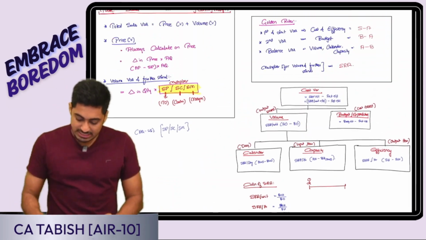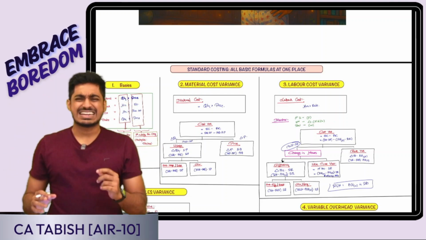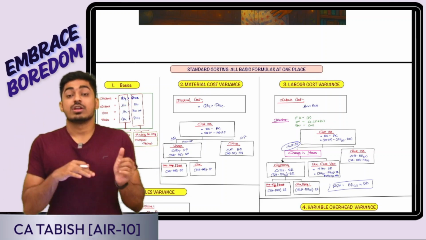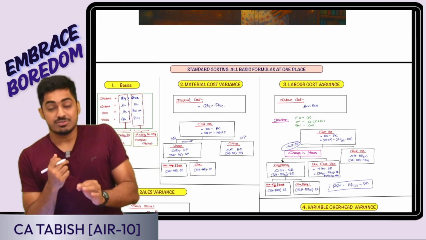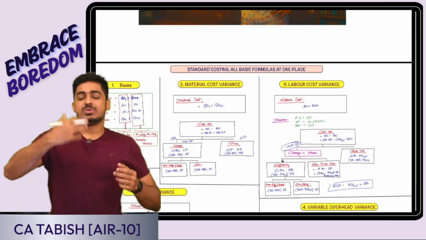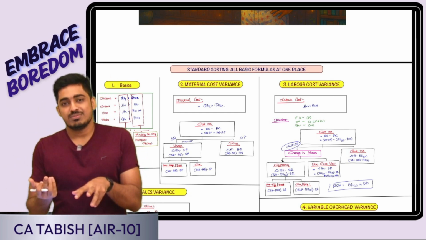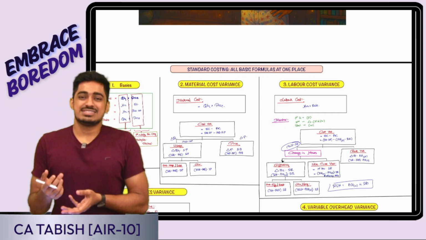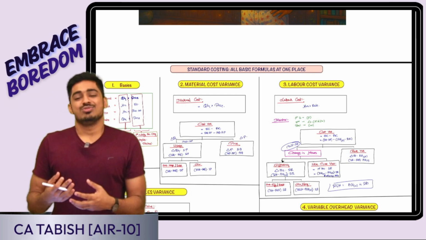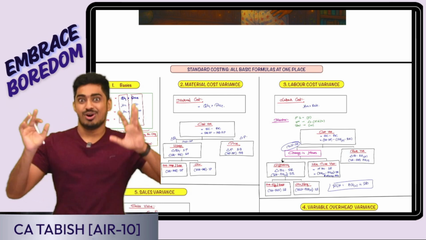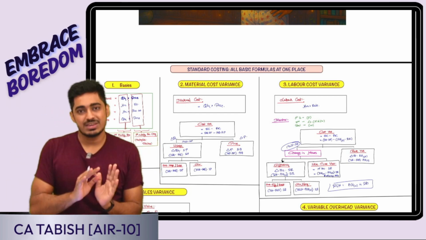So in roughly 20 minutes, we have quickly revised all the formulas. I hope for a student who has listened to my classes already and followed things, this revision would have added value. If somebody is watching it subsequently on YouTube, I am planning to upload it there. Maybe you would have understood, maybe not, because I have not explained. This is a chapter just to explain the basic formulas. I am taking somewhere around 10 hours just to build that, so you cannot expect that in 10-20 minutes I am going to tell you all the logic. But for students, after 10 hours of explanation, in just 10 minutes we can quickly finish it off.